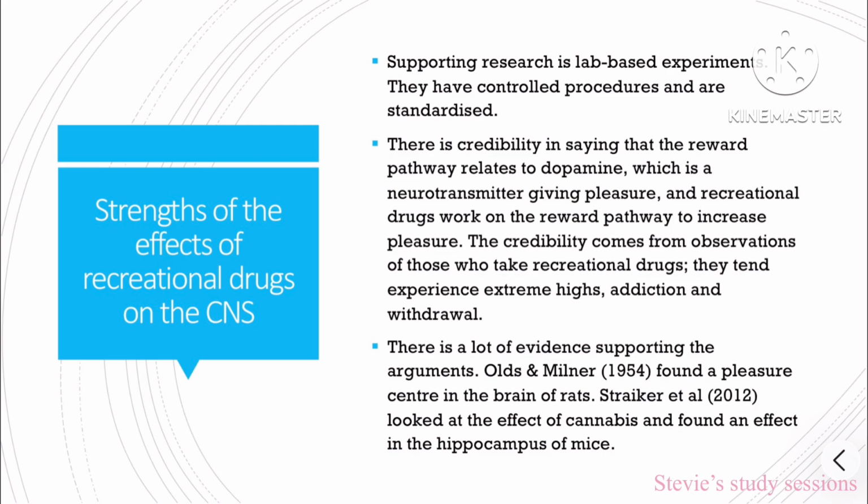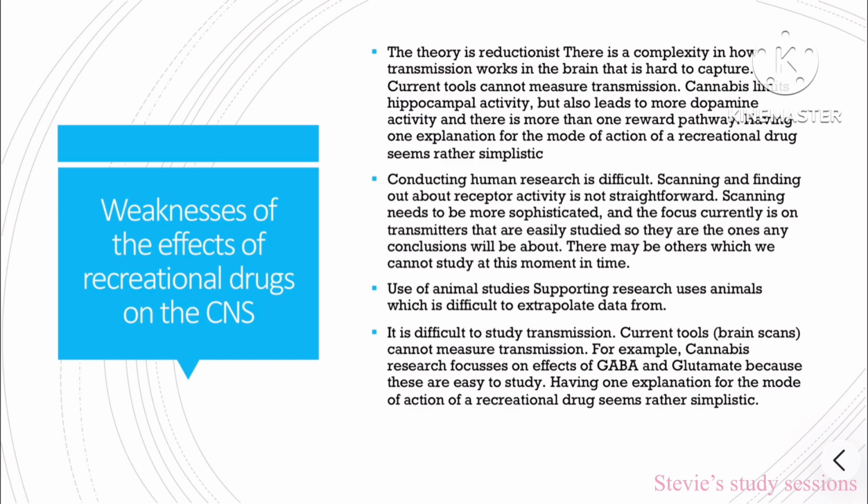Olds and Milner, 1954, found a pleasure center in the brain in rats. Stryker et al. 2012 looked at the effect of cannabis and found an effect in the hippocampus of mice. However, this theory is reductionist. There's complexity in how the transmission works in the brain that is hard to capture. Current tools cannot measure transmission. Cannabis limits hippocampus activity, but also leads to more dopamine activity, and there's more than one reward pathway. Having one explanation for the mode of action of recreational drugs seems rather simplistic.